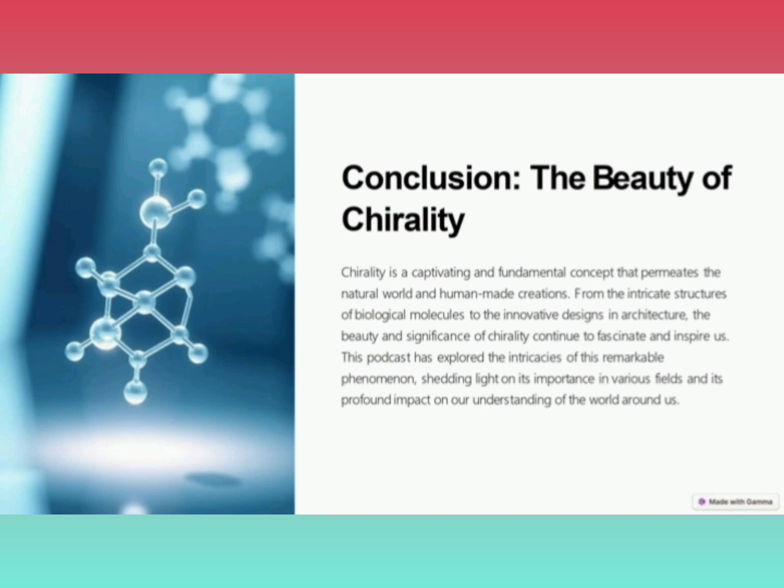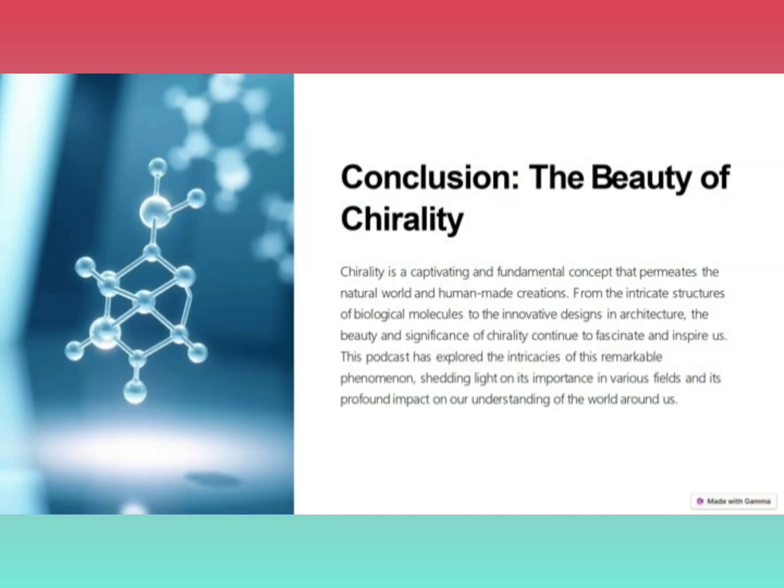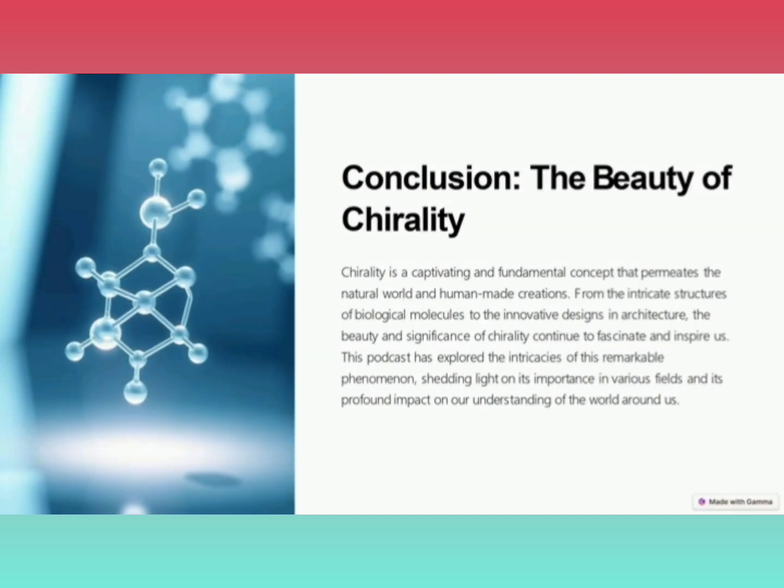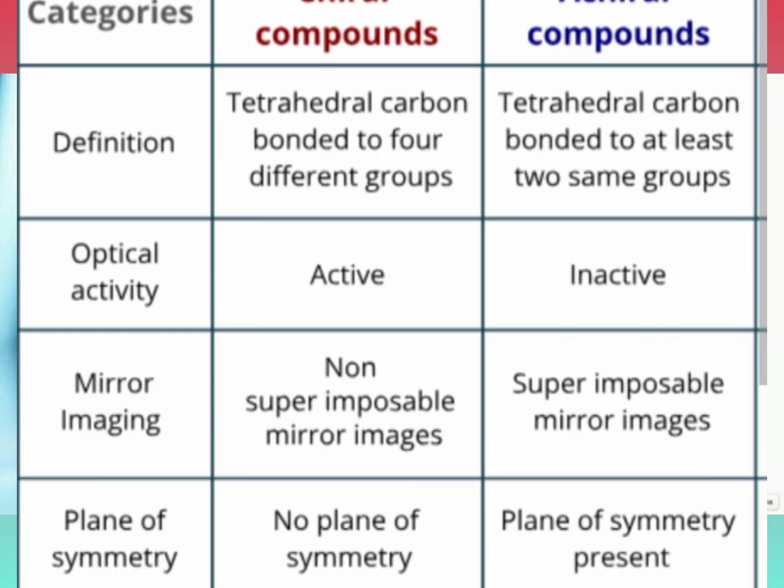Chiral molecules are always asymmetric at one or more centers, whereas achiral molecules are always symmetric at every center. A particular molecule and its mirror image are two different compounds in the case of chiral molecules, whereas in the case of achiral molecules, the molecule and its mirror image are the same. Chiral molecules and their mirror images are non-superimposable, whereas achiral molecules and their mirror images are superimposable. Chiral molecules can rotate the plane polarized light clockwise or anticlockwise, whereas achiral molecules cannot rotate the plane polarized light in any direction.